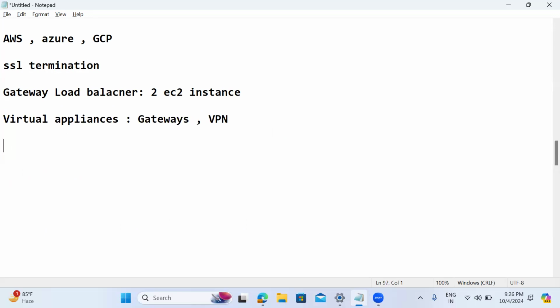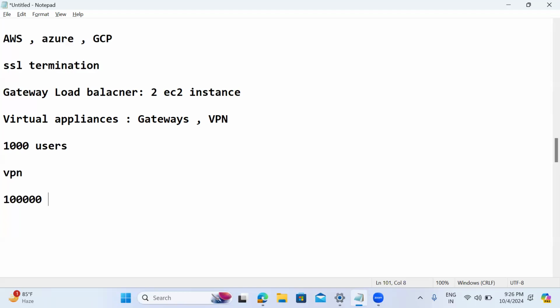Say before COVID, maybe 100 users or 1,000 users only were connecting from home. They used to connect through VPN. But today, the same company may have 1 lakh users connecting through VPN. Then if they have one VPN in their environment, it may not be able to bear 1 lakh user connections, so definitely they need multiple VPNs. At that level also, if they want to do the load balancing, then we need to go for the gateway load balancer.